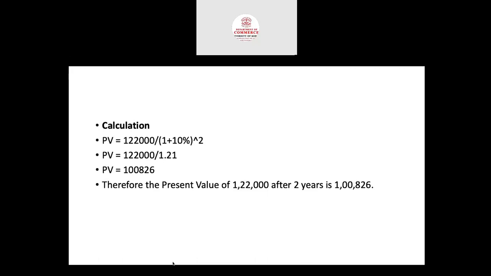The 1,22,000 after 2 years would be 1,826,000. The time value means today's 1,826,000 is equal to 1,22,000 after 2 years. That is, the present value of 1,22,000 after 2 years is 1,826,000.